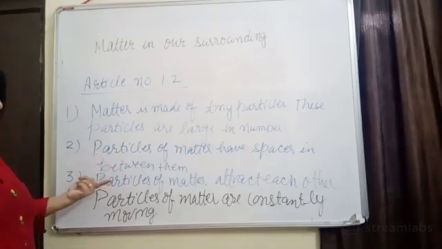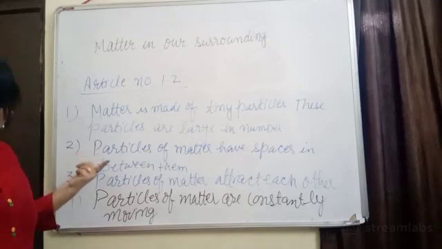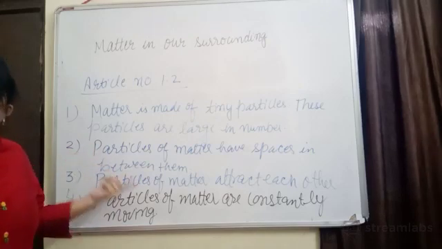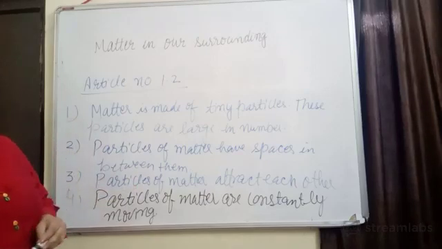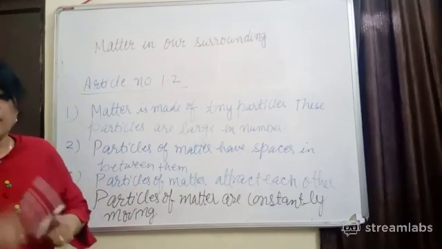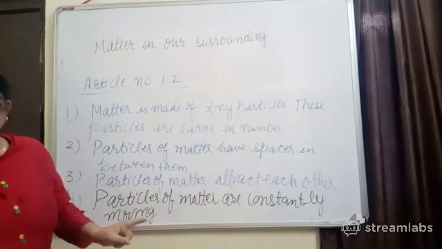Then the third thing we have learned: the particles of matter attract each other. Which activity did we use to learn this? We used the activity in which we took an iron nail. We tried to hammer the iron nail. We were not able to break it down.